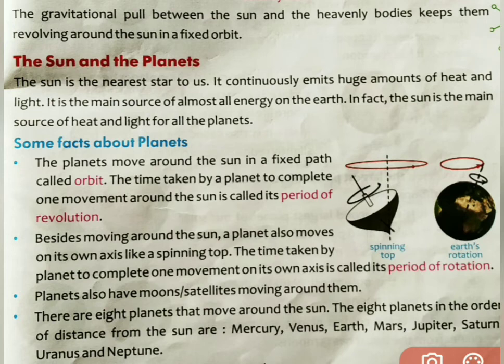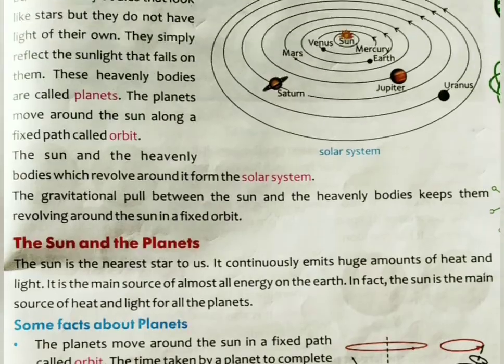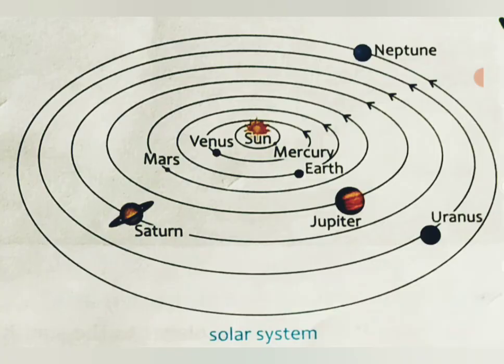I repeat again, there are 8 planets, as we know, and these are as follows. Mercury, Venus, Earth, Mars, Jupiter, Saturn, Uranus and Neptune. What are these? These all are our 8 planets. Okay, let's see the picture here. You can see this small body here. What is this? This is Mercury.